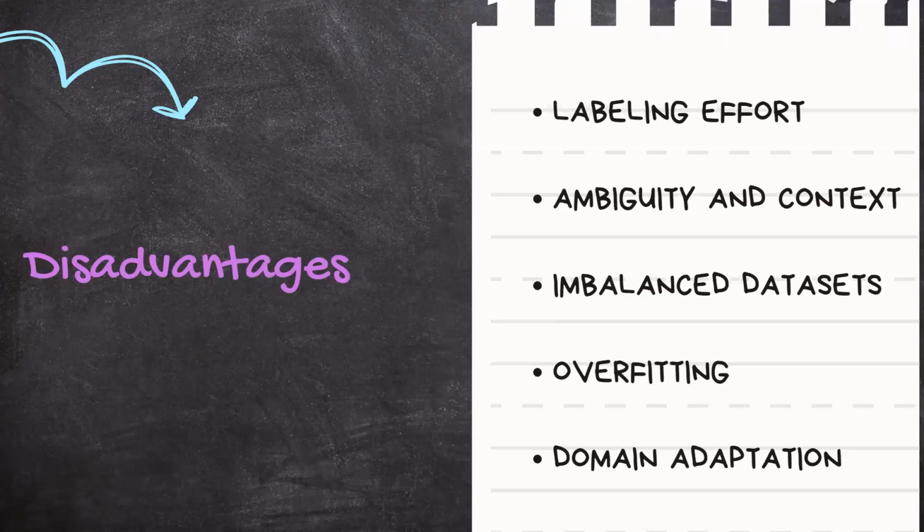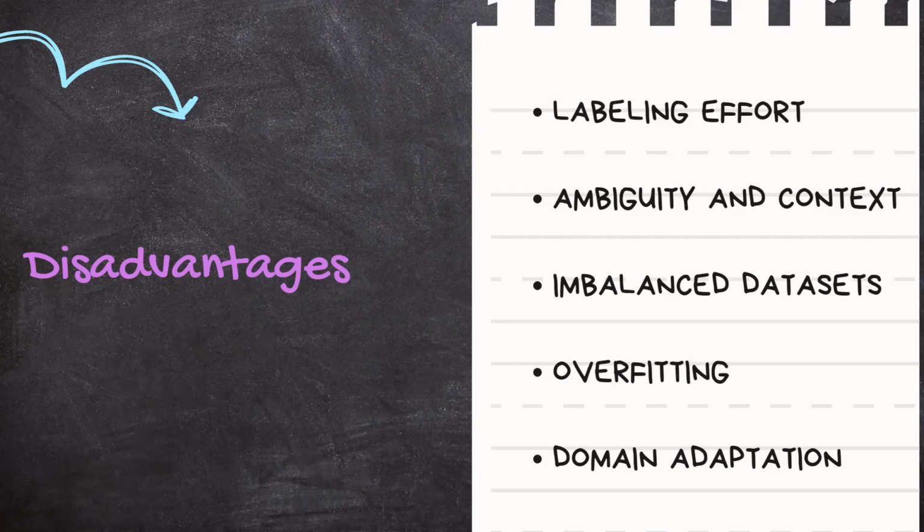Disadvantages of text classification. Labeling effort. One of the primary challenges in text classification is the effort required to manually label the training data. Creating a well-labeled dataset can be time-consuming and resource-intensive. Ambiguity and context. Text can often be ambiguous or context-dependent, making it challenging to assign a single correct label. Language nuances, sarcasm, and figurative speech can further complicate accurate classification.